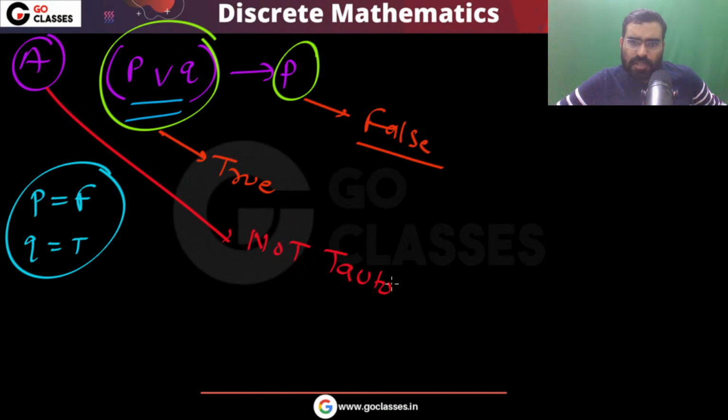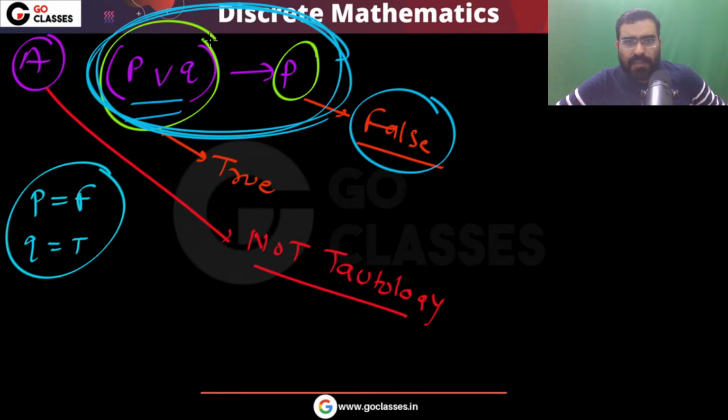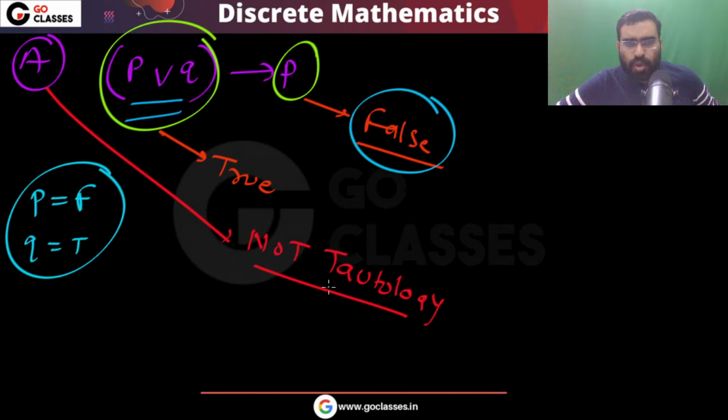Because you can make the RHS false and simultaneously make the LHS true. Just make Q true and P false, then this expression will become false. So option A is not a tautology. You can make it false, and you can also make it true.